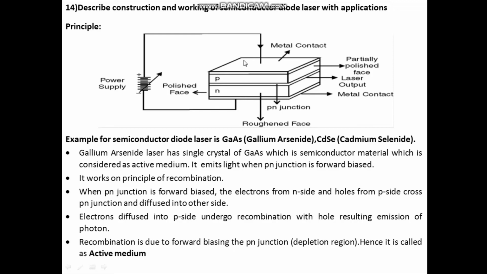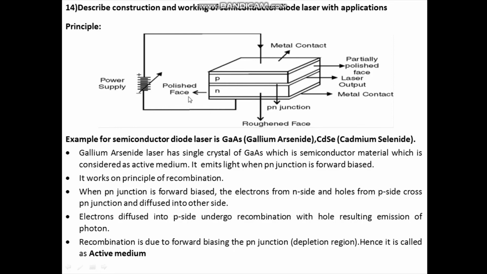We know there are two ways of biasing. One is forward biasing and the other is reverse biasing. If you connect the P side to the positive of the supply and the N side to the negative of the supply, it is called forward biasing. If you connect the P side to the negative of the supply and the N side to the positive of the supply, that is called reverse biasing.